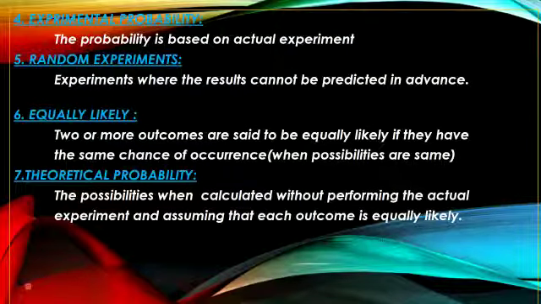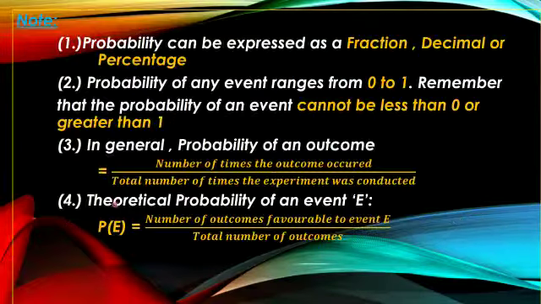Next we will move to some notes. Now see, these are all the important 4 points. What are they? Probability can be expressed as fraction, decimal or percentage. Your answer may come in fraction or decimal or percentage. Always we make it as fraction only. And probability of any event ranges from 0 to 1. Remember that the probability of an event cannot be less than 0 or greater than 1. So always it should be in between 0 to 1.